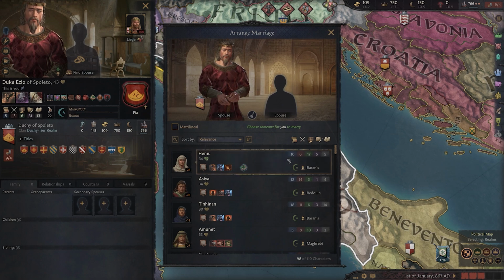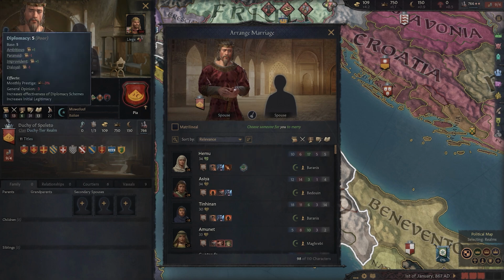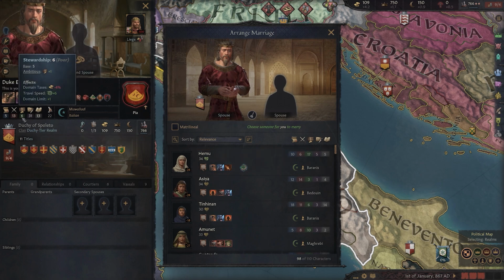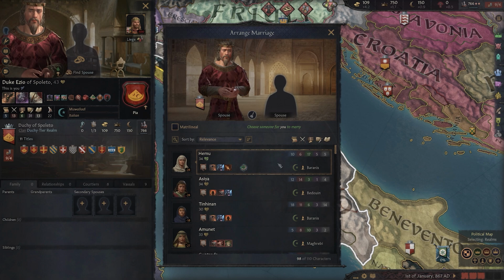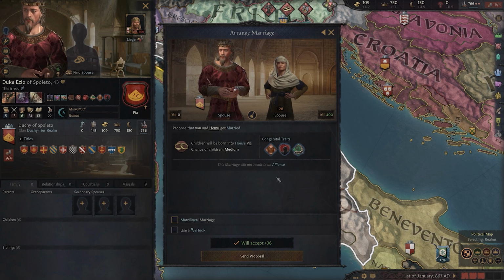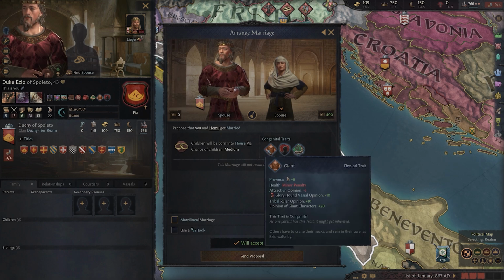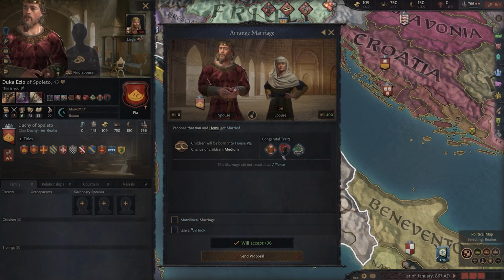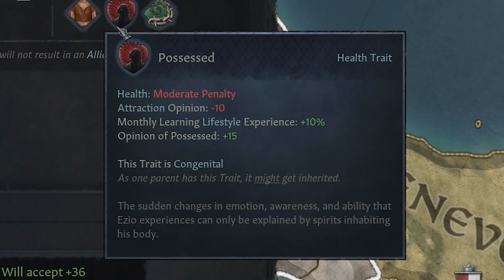Emu has decent diplomacy and high stewardship. These are two skills I'm lacking in, so having her as my primary spouse will help balance out my weaknesses, and what's more, she's got the Amazonian trait, which means there's a chance our kids will have her Amazonian trait and my giant trait, making for even stronger warriors.